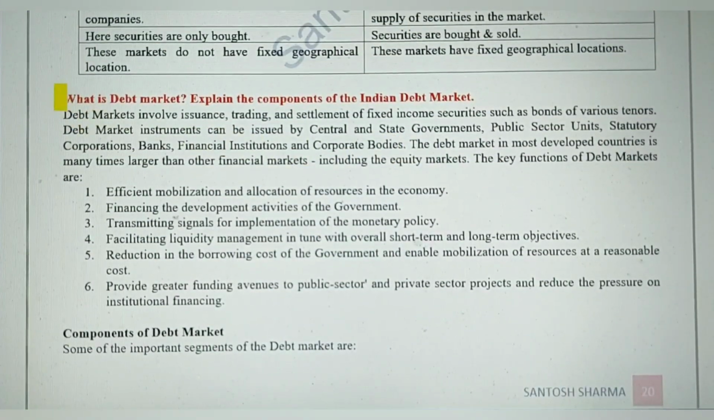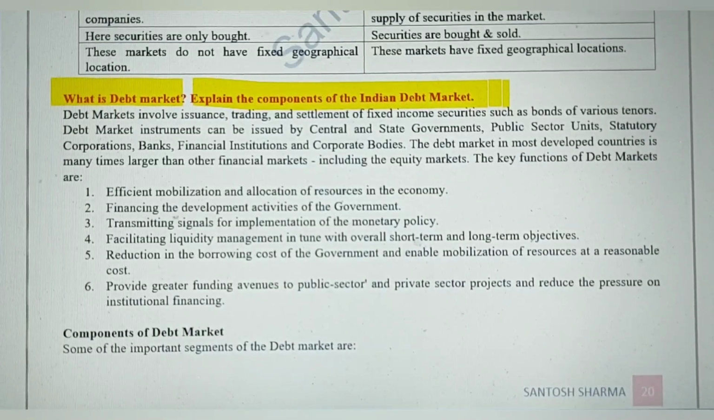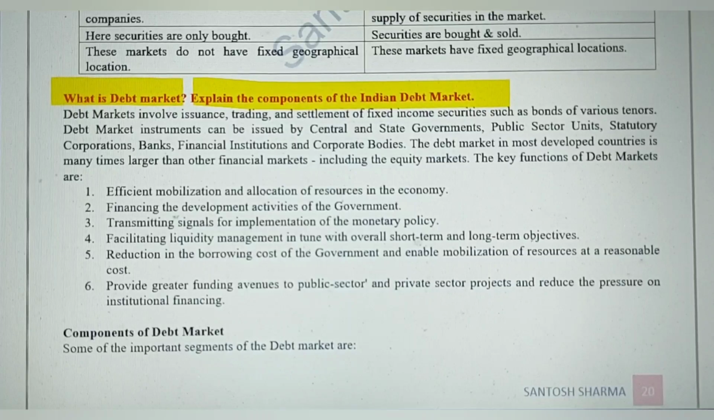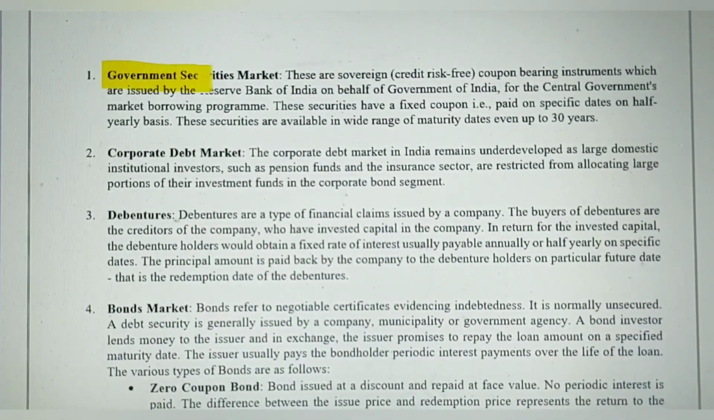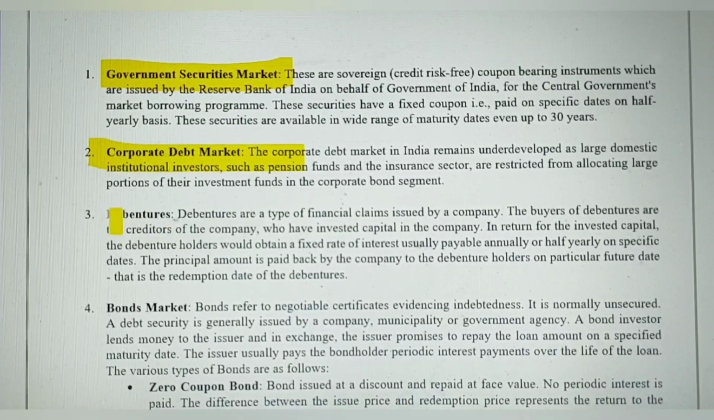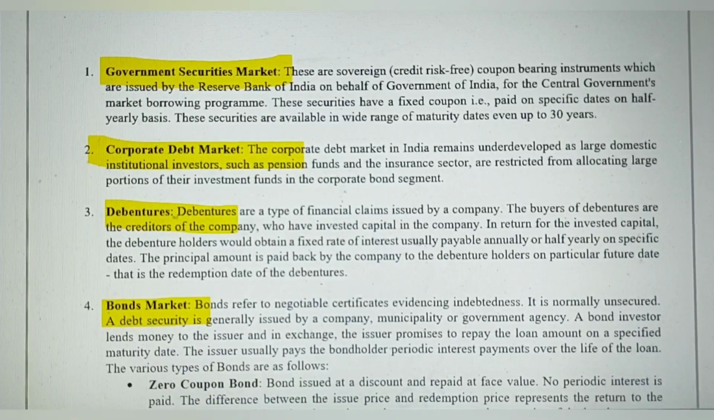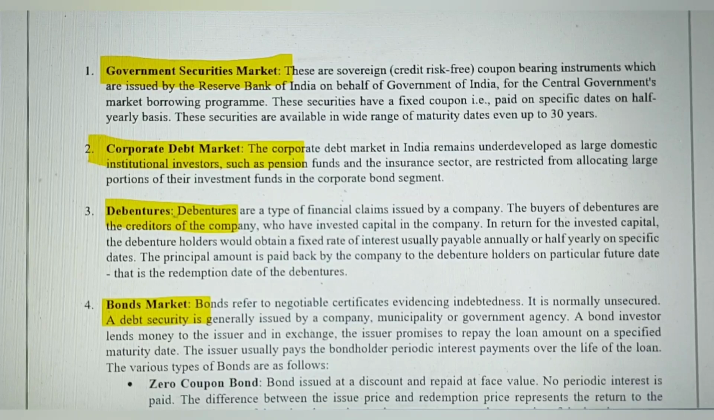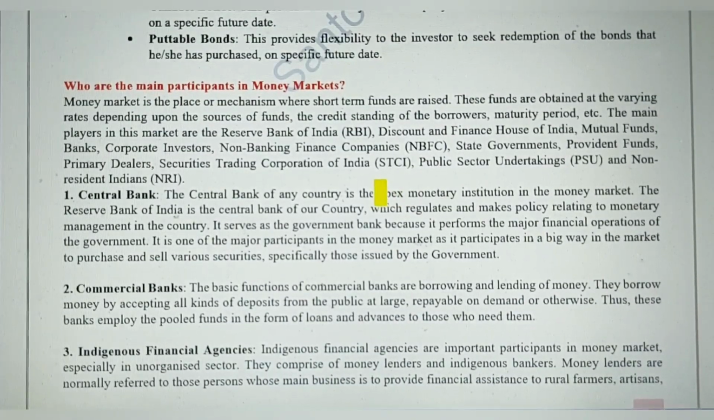The next question is what is debt market, and explain its important components of the Indian debt market. So as we know, all these debt markets where debts are bought and sold by the companies, the different components, let's see. So all these are the components like government bonds, then corporate bonds are there, debentures, and among the bonds market, different types of bonds are there which can be bought and sold in this type of market. So you should understand this concept properly and must revise for this June exam.